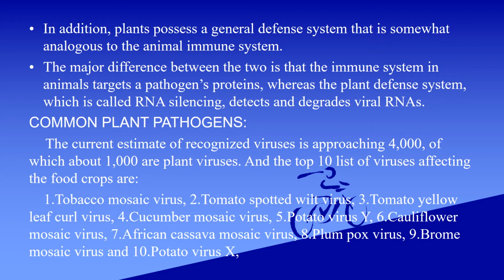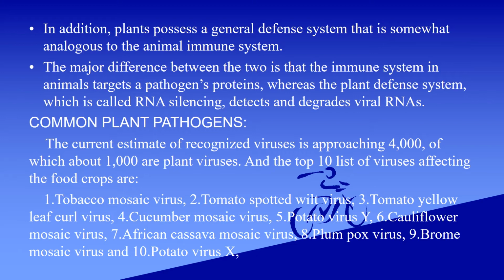Common plant pathogens. The current estimate of recognized viruses is approaching 4,000, of which about 1,000 are plant viruses.